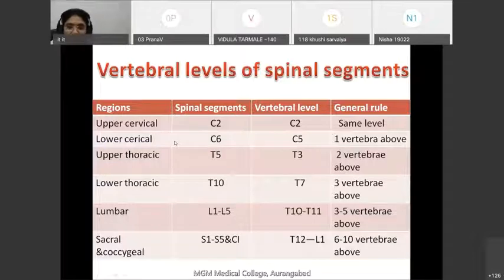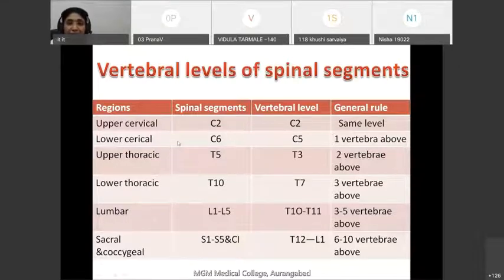As you know that the spinal cord ends at the level of L1 vertebra and there are 33 vertebra. So the spinal cord ends quite above and the spinal nerve has to travel through the intervertebral foramen. So as a rule, spinal segments are above the corresponding vertebra.